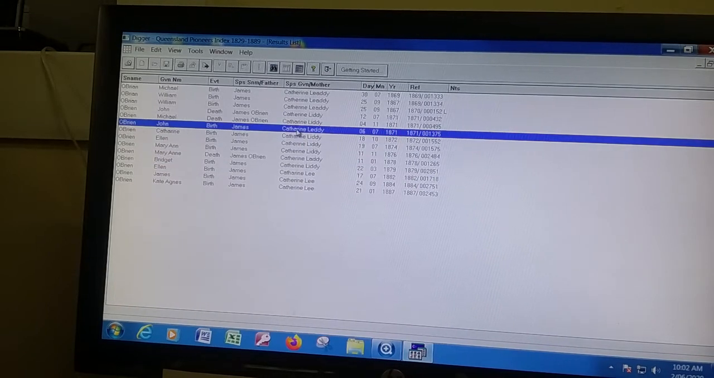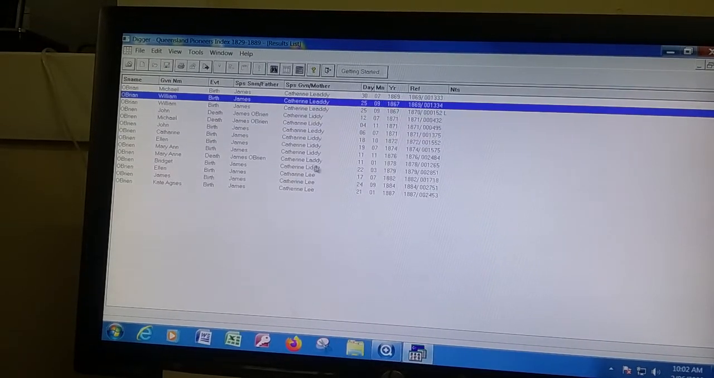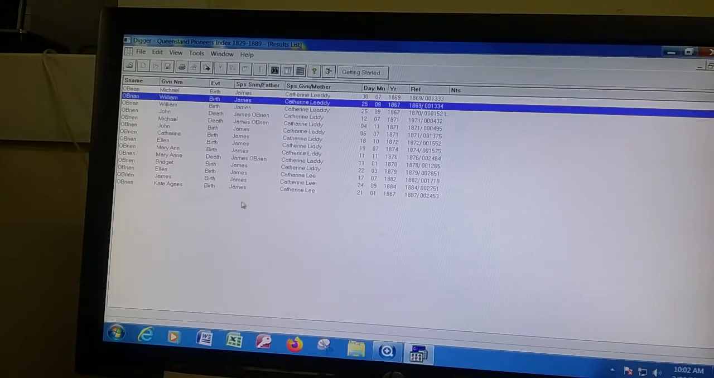And you'll notice that we've got different spellings for Catherine, CATHARINE, we've got LEDDY, LEADDY, and that's why if you use the asterisk you're going to find more children.